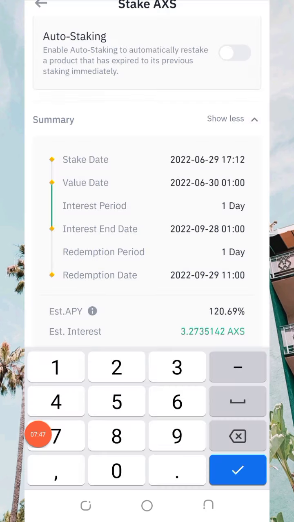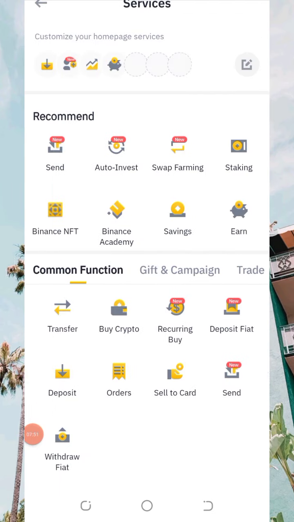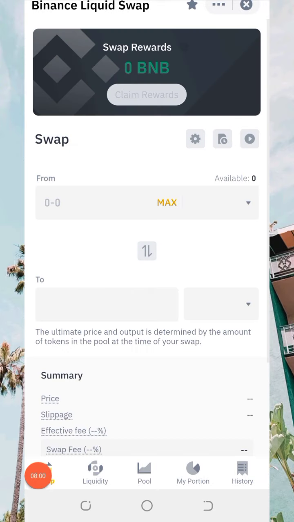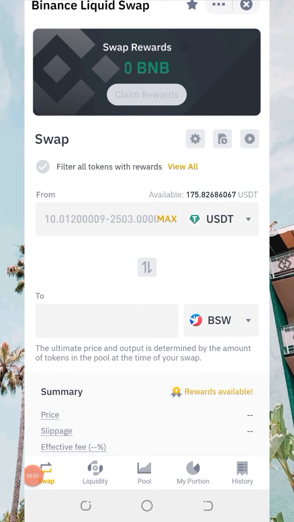So let me click on the bar button now for you to see how it goes. Now, what you need to do is to come down. You come right here and click on swap. Once you click on swap, just wait. And now, this is the coin I have available in my wallet that I want to swap. I want to get AXS coin.